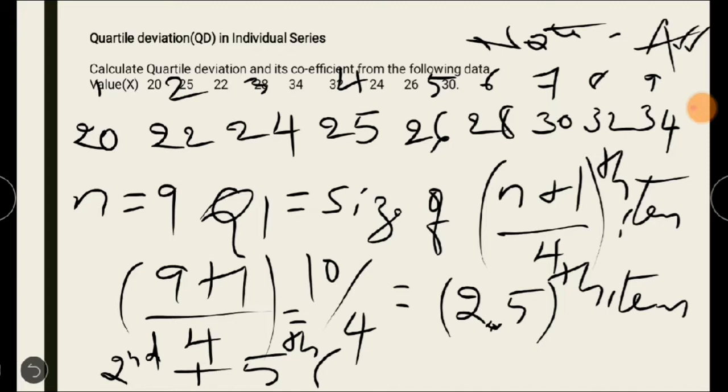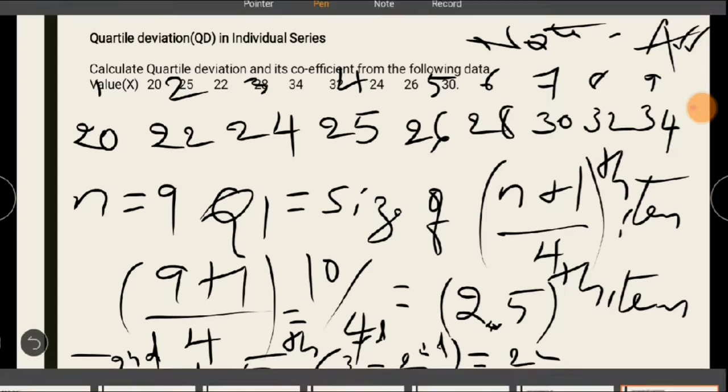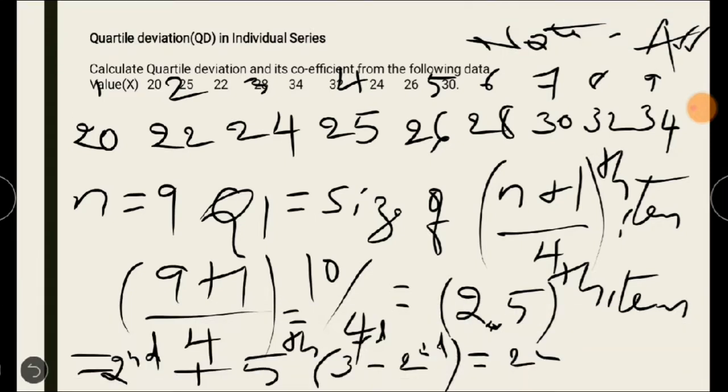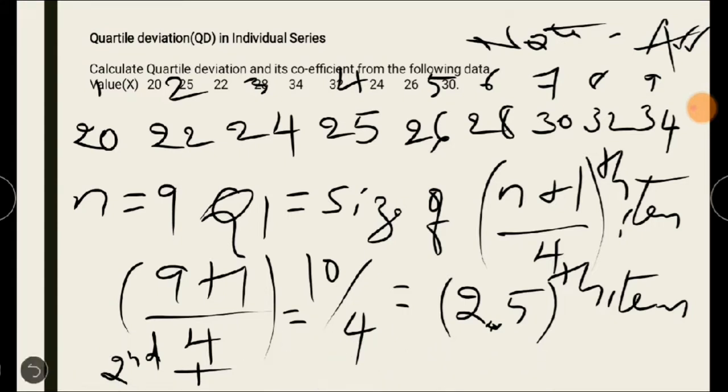And here we have to do one more step, that is, as it is the 2, the next term is third, minus 2. Okay, so that means we are subtracting the third item by the second item. Okay, so this is the step. So that is equal to, you will get 22, this is 0.5. So we got 2.5, right?